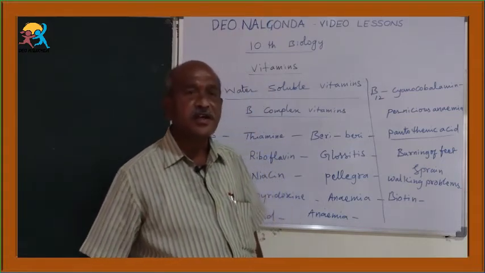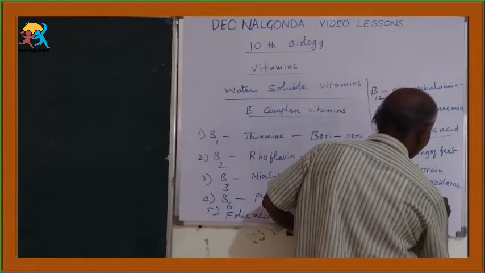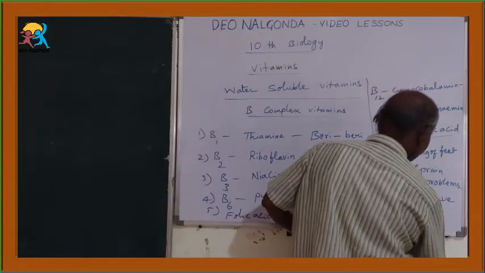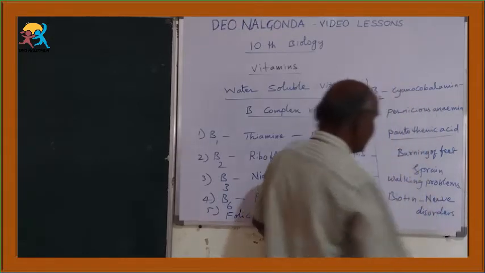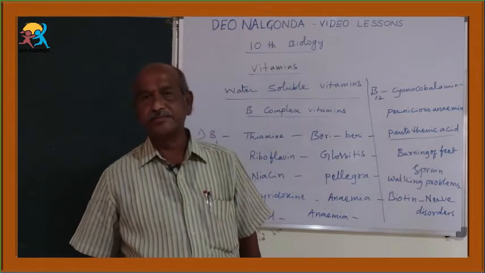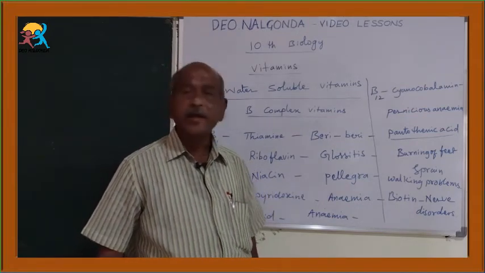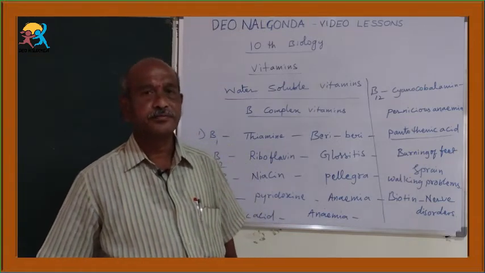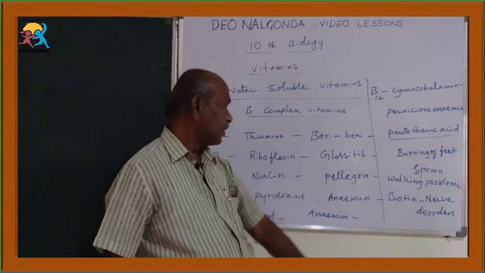Its deficiency causes nerve disorders. The main characters are pain in the muscles, mental depression, etc. So that is the deficiency of biotin.